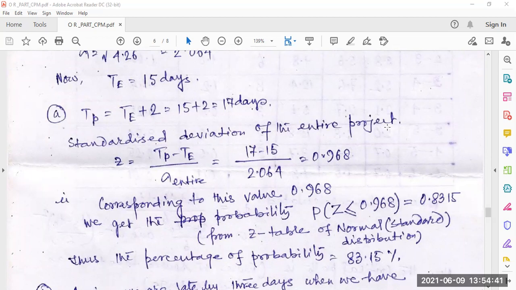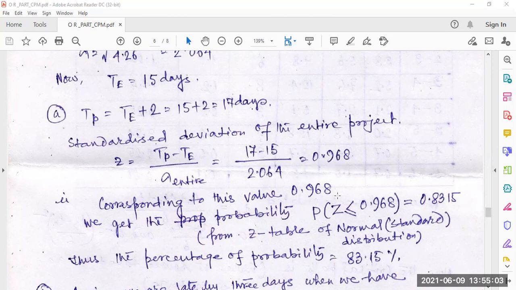The standardized deviation of this entire project is z equal to Tp minus t divided by sigma of the entire path. That is 17 minus 15 divided by 2.046, which gives about 0.98.